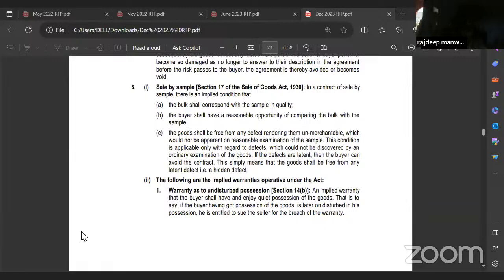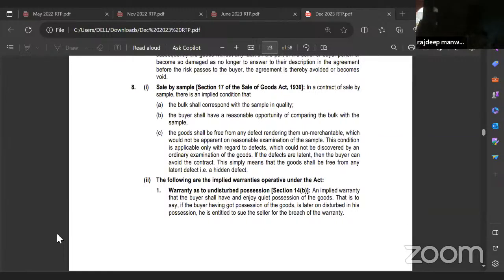First one, sale by sample, section 17 of the Sale of Goods Act 1930. In a contract of sale by sample, there is an implied condition that the bulk shall correspond with the sample. Now remember, they've asked you only the implied conditions within the sale by sample.